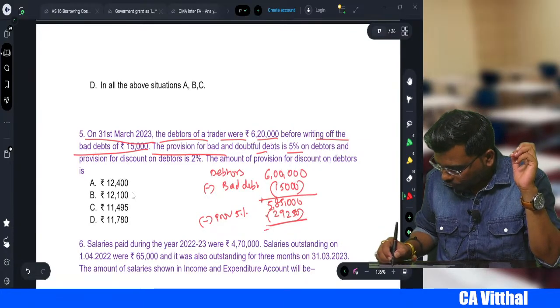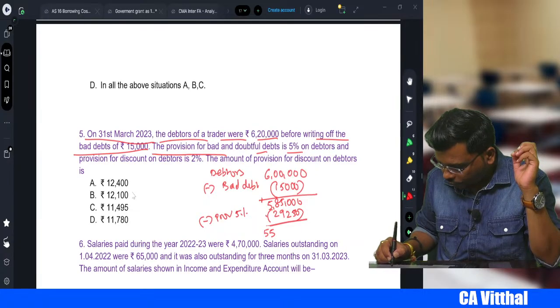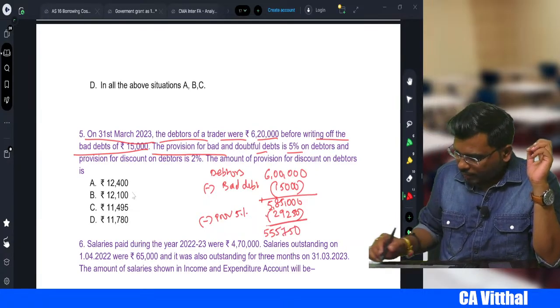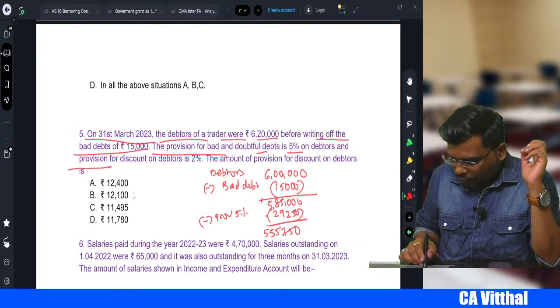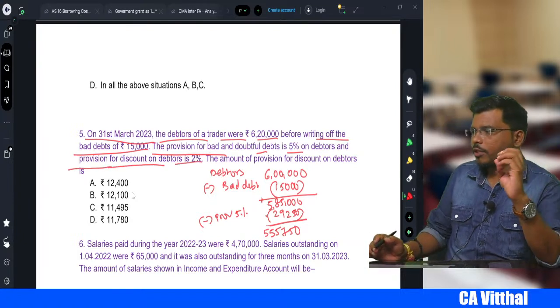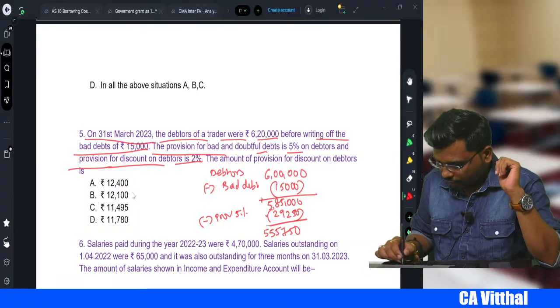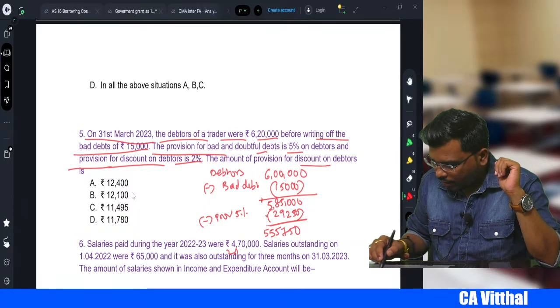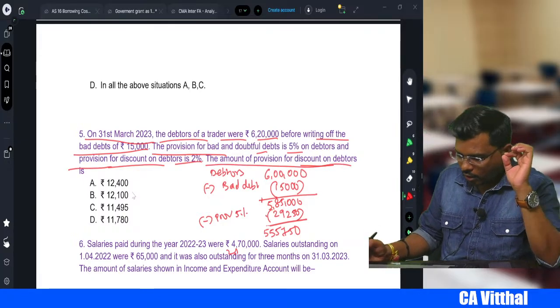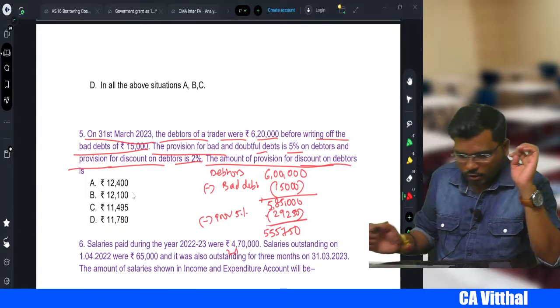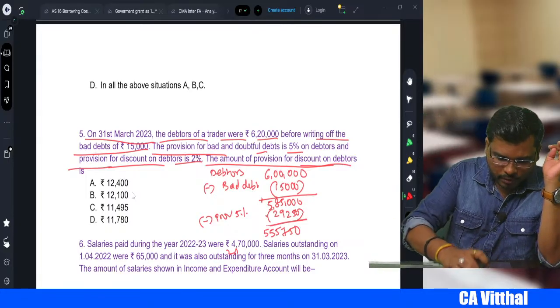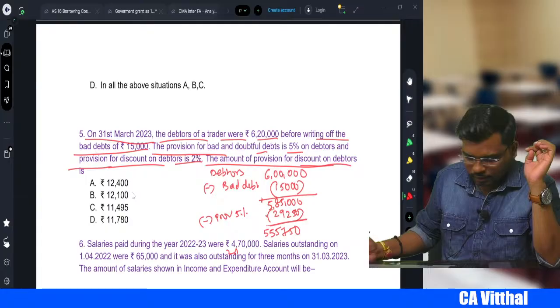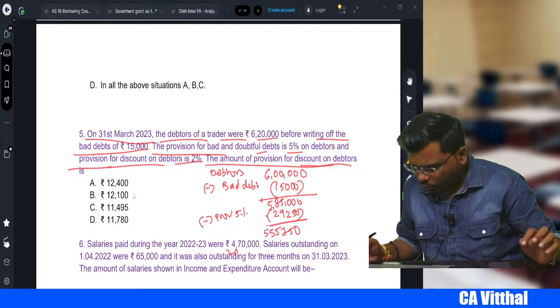We get 5 lakhs 55,750, right? Then the provision for discount on debtors is how much percent, sir? 2%. So we create here 2% now. They are asking for the amount of provision for discount on debtors, right? So it will be into 2%, which comes to how much, sir? Where is 2%, on what did they say?